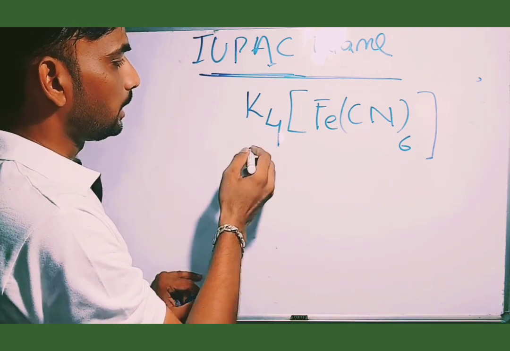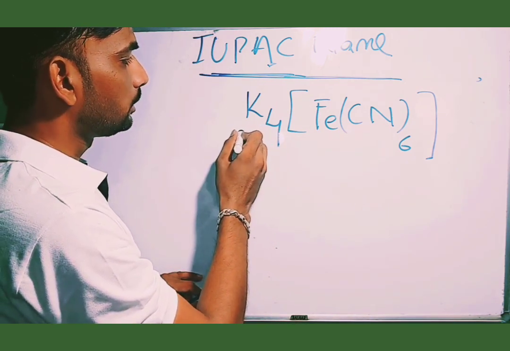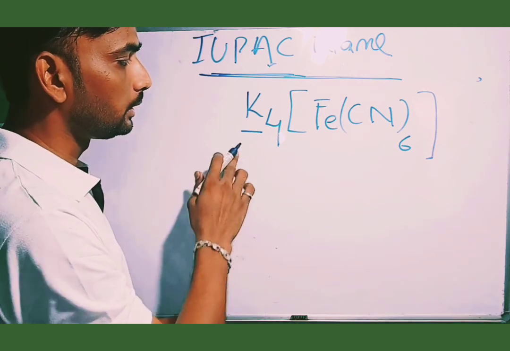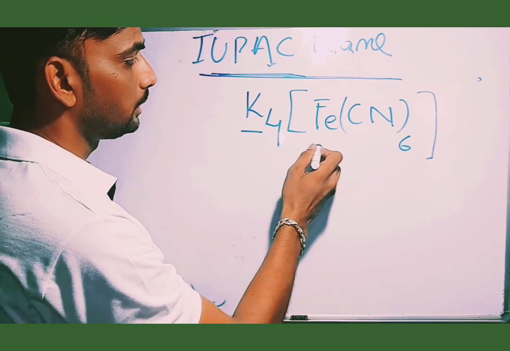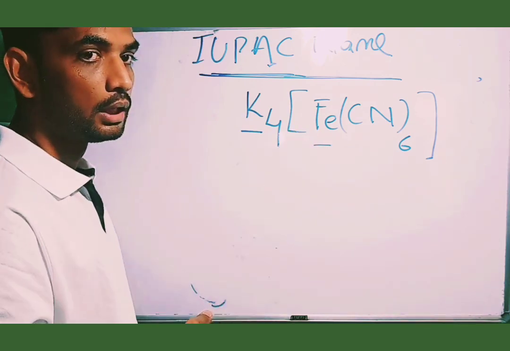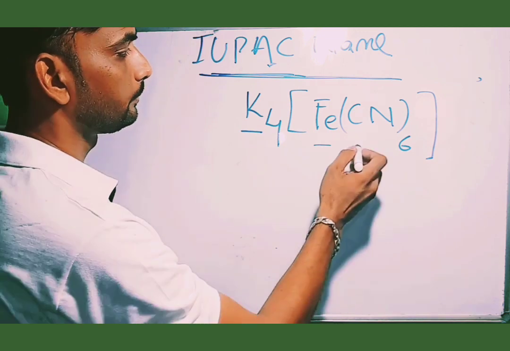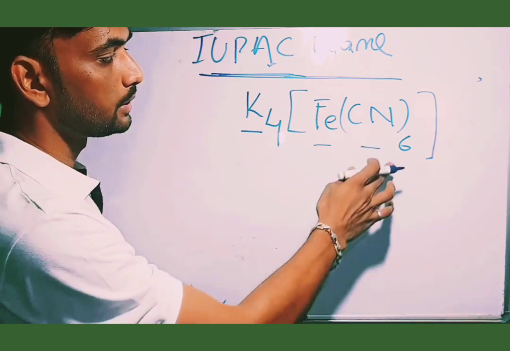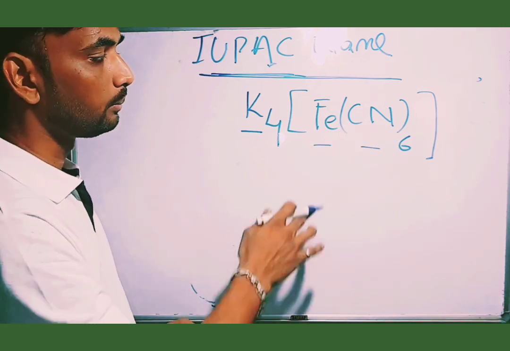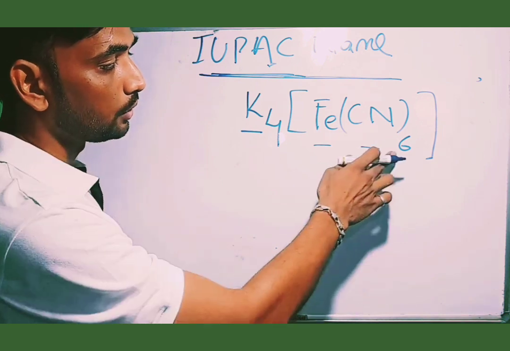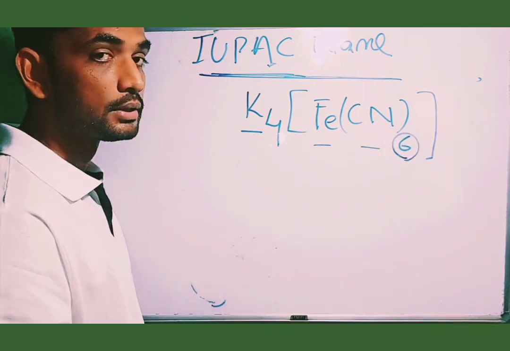In this case, we already know that potassium, the 4 potassium ions, is completely a basic radical. Here in the coordination sphere, the metal atom is iron and cyanide, the negative ligands present, have to be bonded with the iron by coordinate bonds. 6 coordinate bonds, that's why the coordination number is 6.